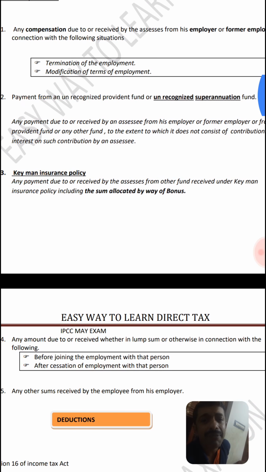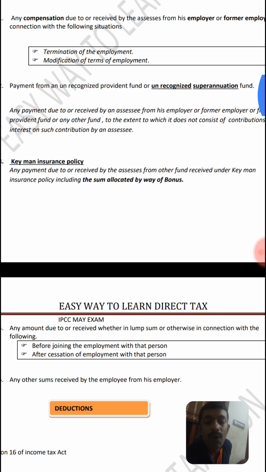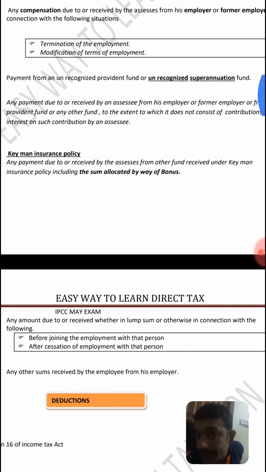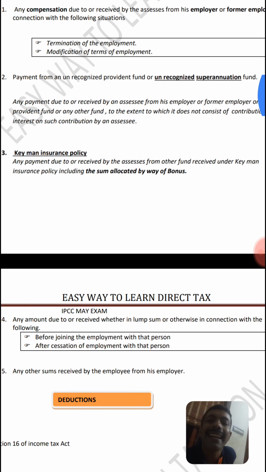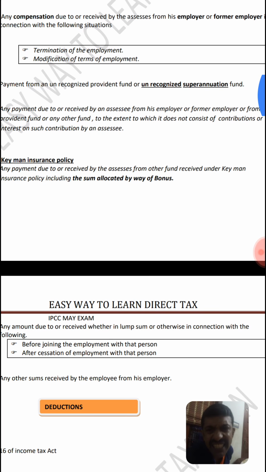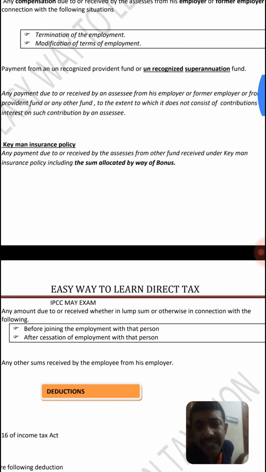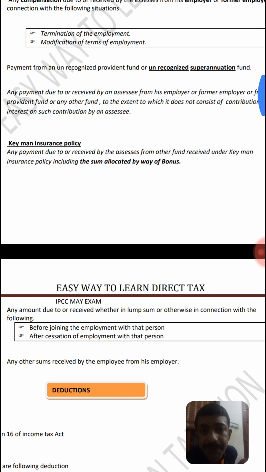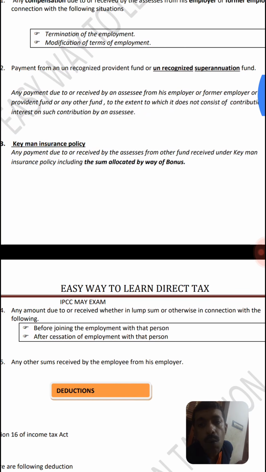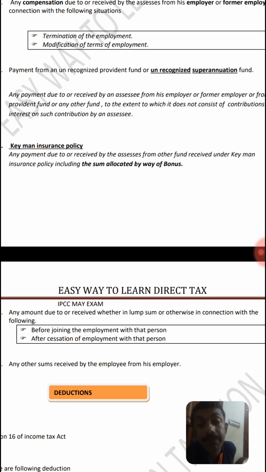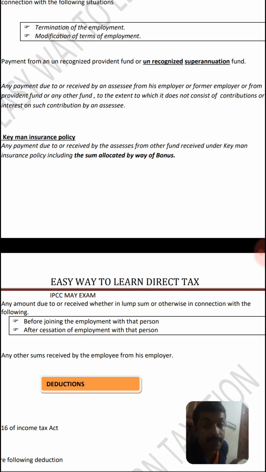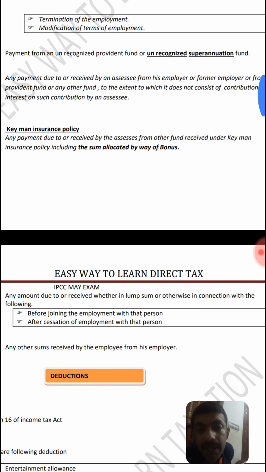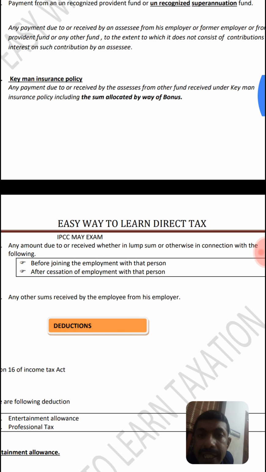See, provident fund is based on contribution. Once we contribute, the fund becomes accumulated, and on a yearly basis that accumulated value will attract interest. Any amount out of this nature will also be termed as profit in lieu of salary. Only two types of payments are allowed. One is the contribution to the fund. If it is not a contribution or interest on the accumulated fund, then it is taxable.